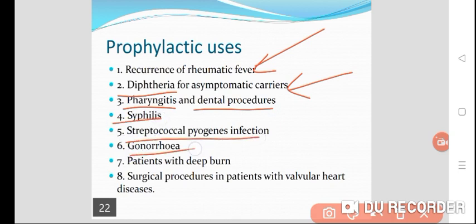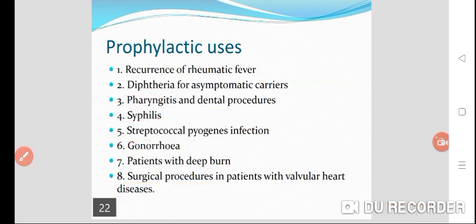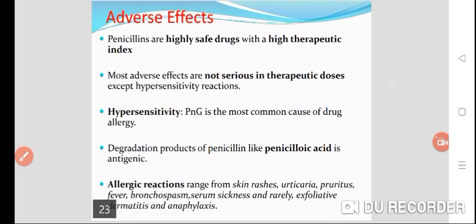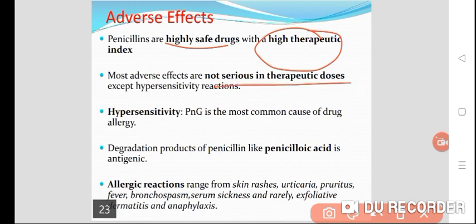Now the adverse effects, most important. Penicillins are highly safe drugs because they have a high therapeutic index and a wide range of therapeutic doses. Most of the adverse effects are not serious at therapeutic doses except hypersensitivity reaction. The only problem with the penicillins is hypersensitivity reaction. Penicillin G is the most common cause of drug allergy.